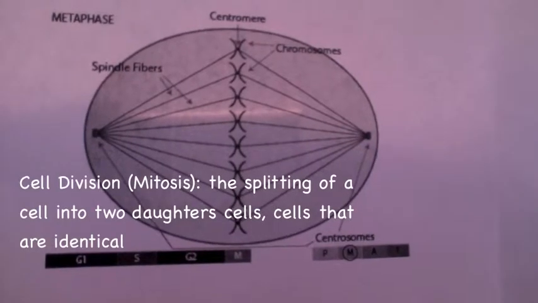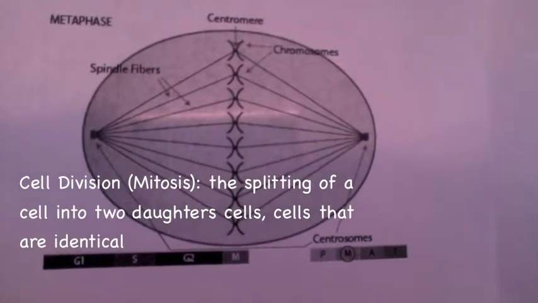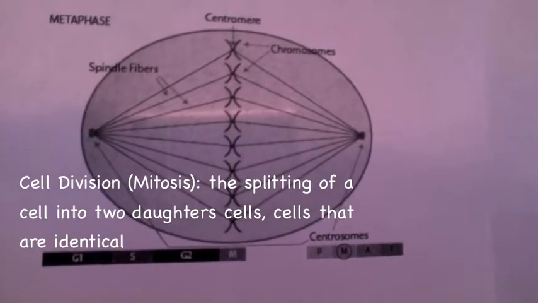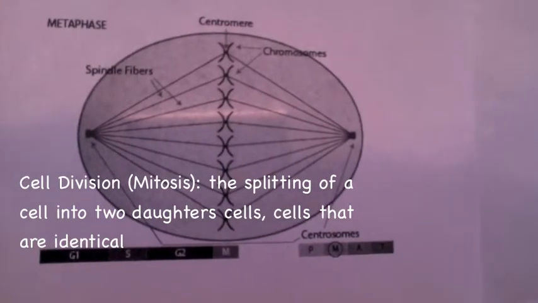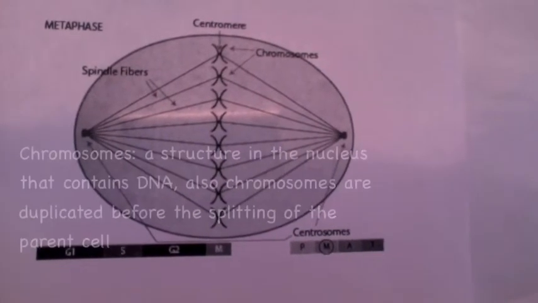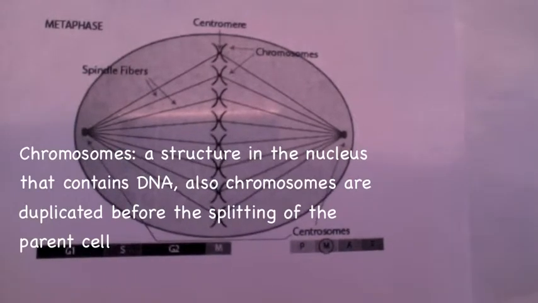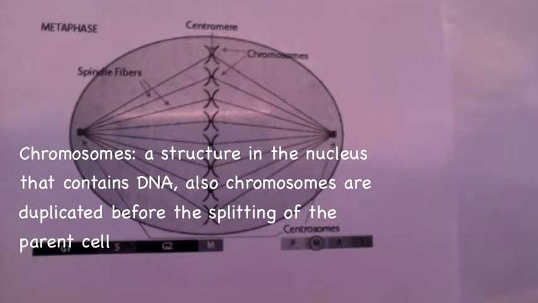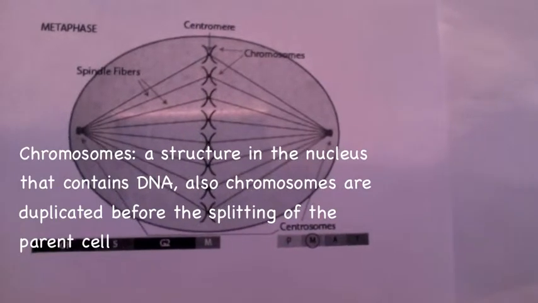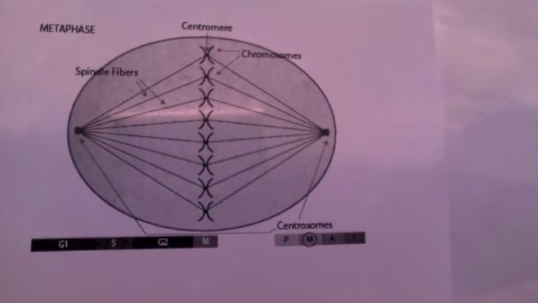These are the definitions that you'll need to know for the rest of the movie. Cell division and mitosis: the splitting of a cell into two daughter cells, cells that are identical. Chromosomes: a structure in the nucleus that contains DNA. Also, chromosomes are duplicated before the splitting of the parent cell.